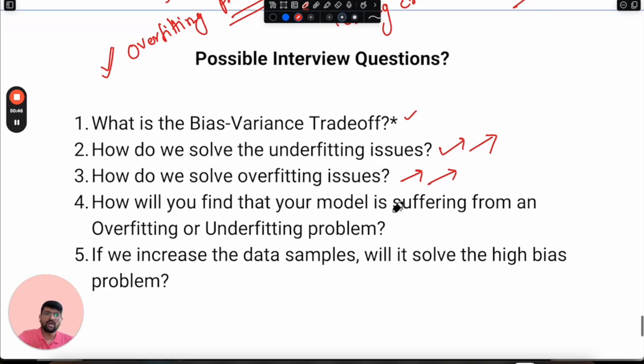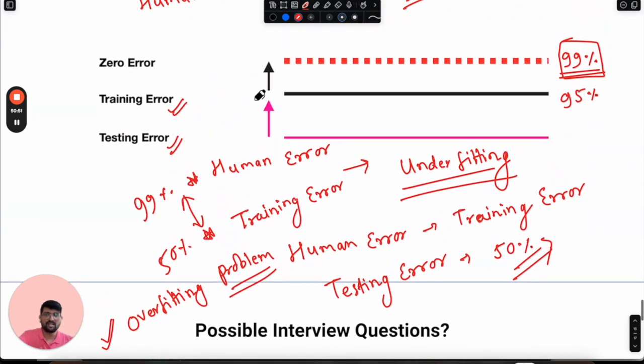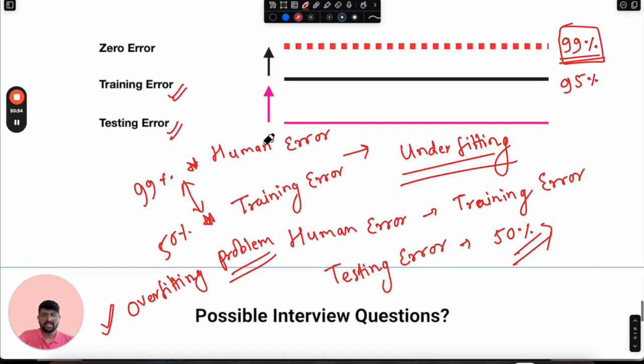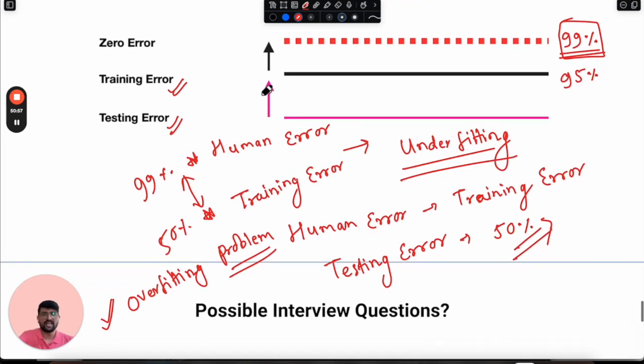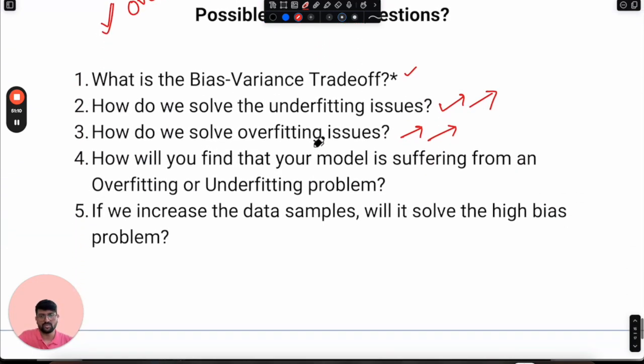How do we find that the model is suffering from an overfitting or underfitting problem? The same thing, by using the gap between zero error, training error, and testing error. Whenever the gap between zero error and the training error is very huge, we will say that the model is suffering from underfitting. When the gap between training error and testing error is very huge, we will say that our model is suffering from the overfitting issues. Okay. If we increase the data samples, will it solve the high bias problem? Definitely not. We have always discussed that increasing the data will never solve the bias scenarios. It will always solve the variance scenarios.